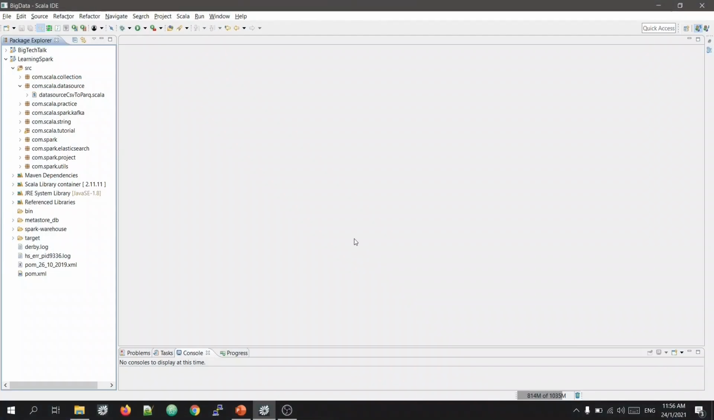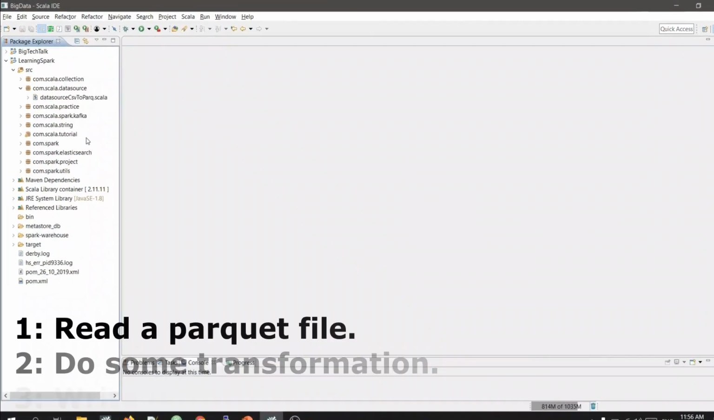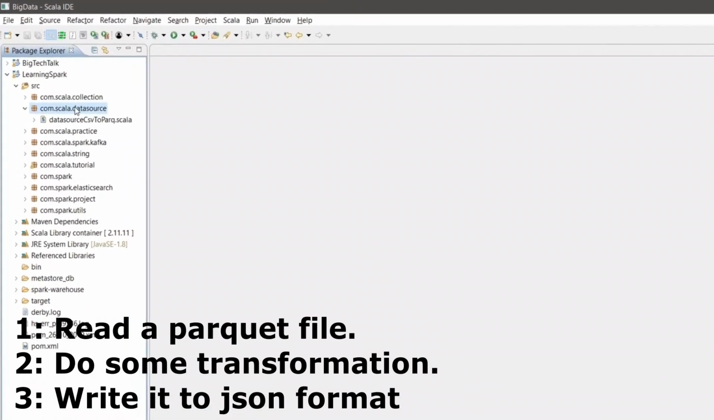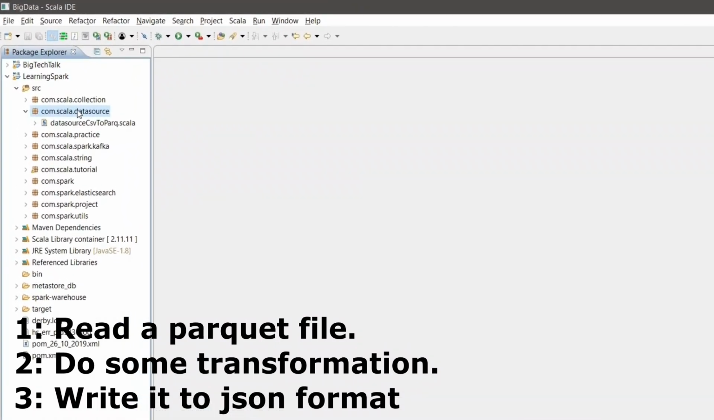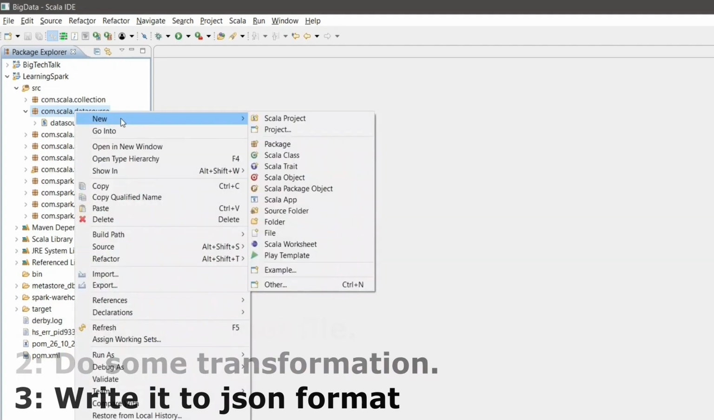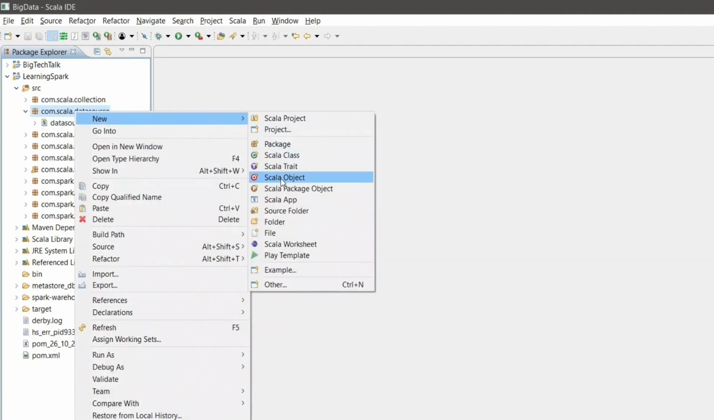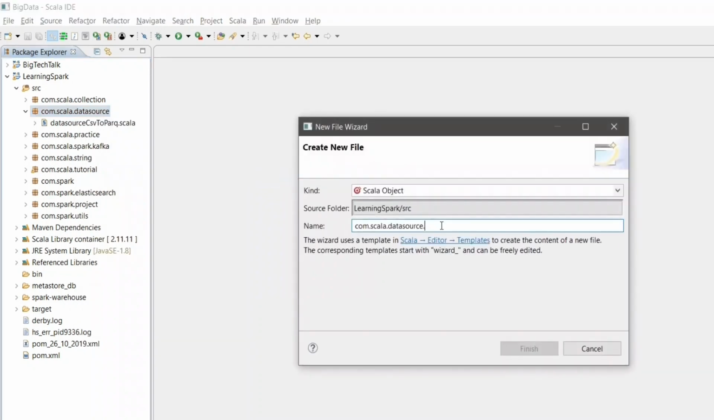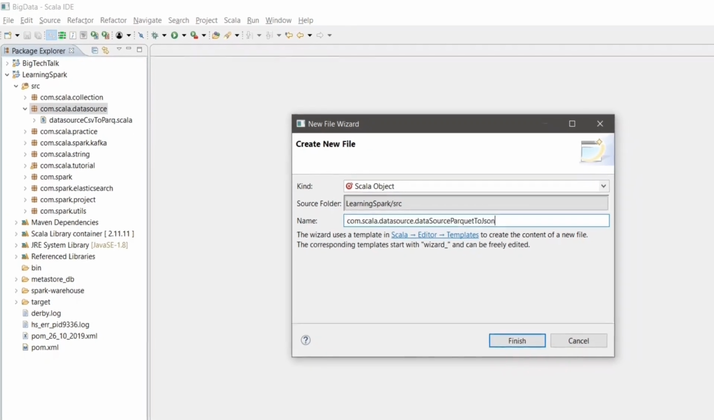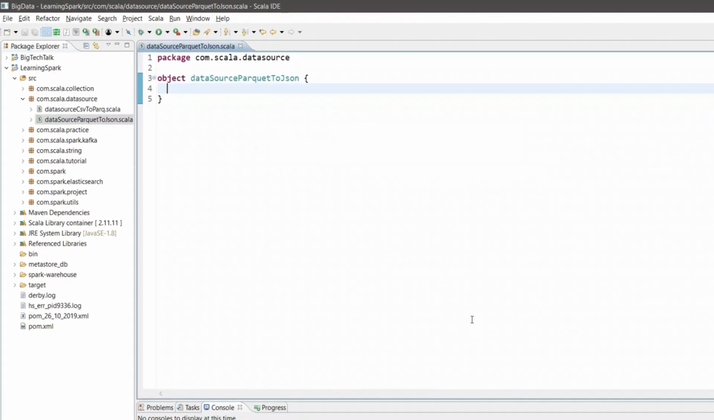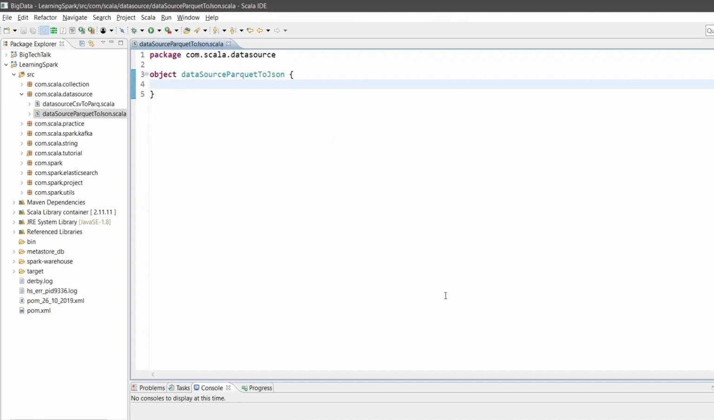file to JSON format. So this is my Eclipse IDE. Right click on the package which we have created in the last video, that is com.scala.datasource, and then click on new and then click on Scala object. Give a name to your Scala object. I will give the name as data source Parquet to JSON. Okay, and then click on finish. So this is my Scala object. Now let me create a main function. So I will write def main in the brackets args, which is of type array of string.